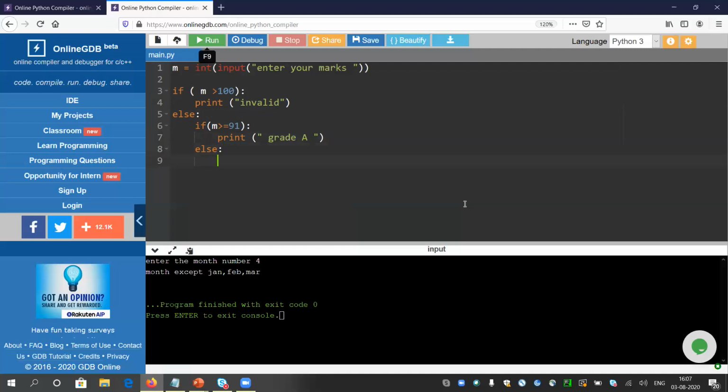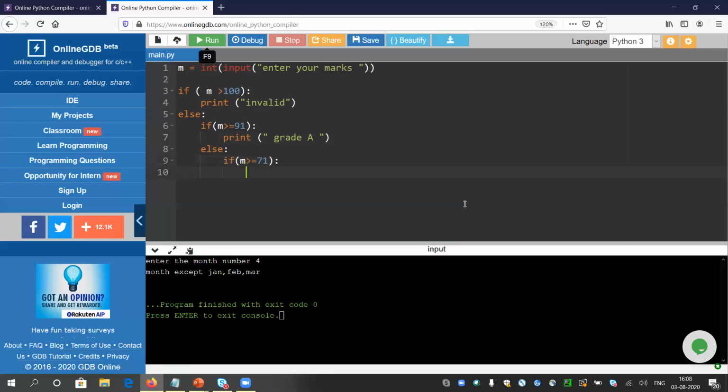Which numbers come into this else part? Again, listen carefully, all the numbers less than or equal to 90, meaning all the numbers that are not able to satisfy this condition, will come under this else block. Now it is enough for me to check if the number is greater than 71 or not. If it is, I am sure it lies between 71 and 90.